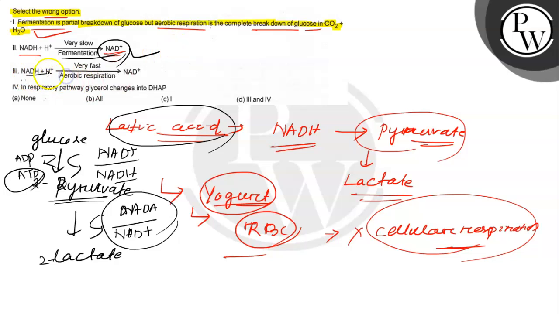Then NADH plus H plus is a very fast process in the aerobic respiration, as I discussed, because it is a complete breakdown of the glucose. So this one is correct here. Then, in the respiratory pathway, glycerol changes into the DHAP. This one is also correct, because in the respiratory pathway the glycerol changes to the DHAP.